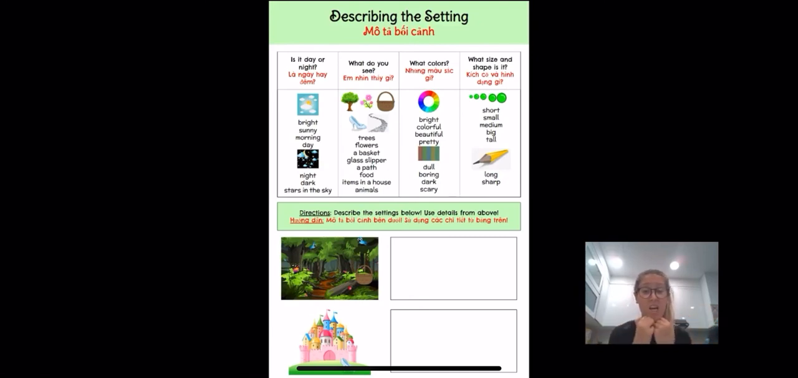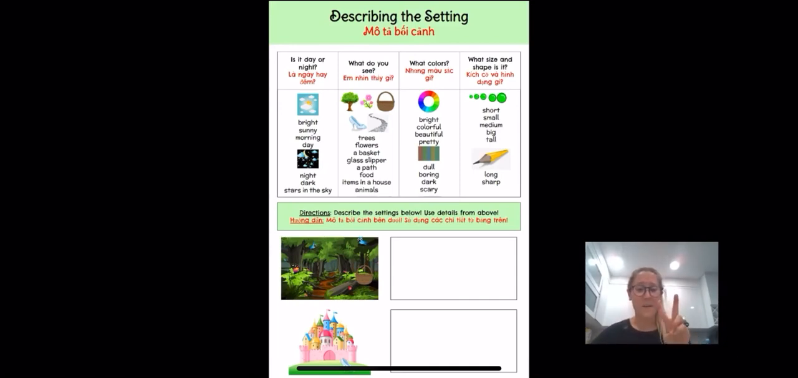Does it look like there are flowers there? Do you see any animals? What animals do you see? And what item do you see? I see something that maybe Little Red Riding Hood left behind. What character would go in that setting?